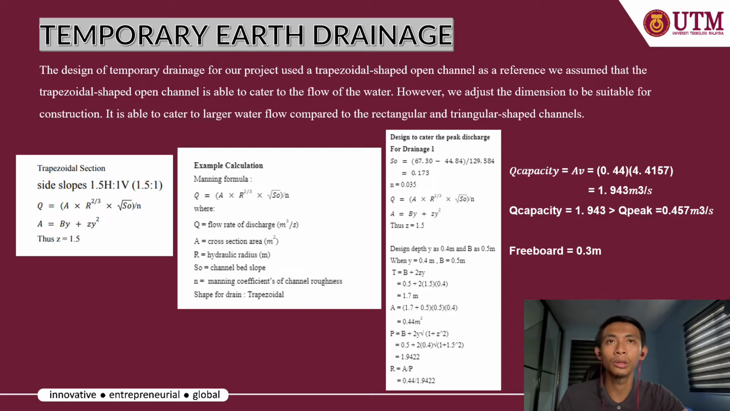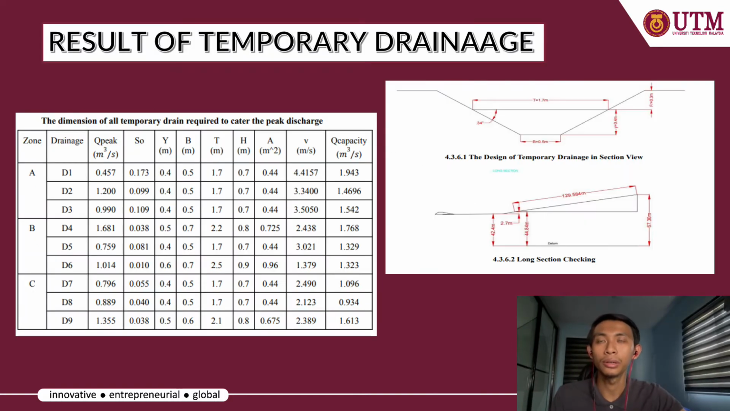Then we use the formula Q capacity equals A times V, and multiplying the values, we get 1.943 meter cubed per second. We know that the Q capacity is bigger than the Q peak, therefore it's okay. The freeboard we use is 0.3 meter for the trapezoidal section. These are the results of the temporary drainage.